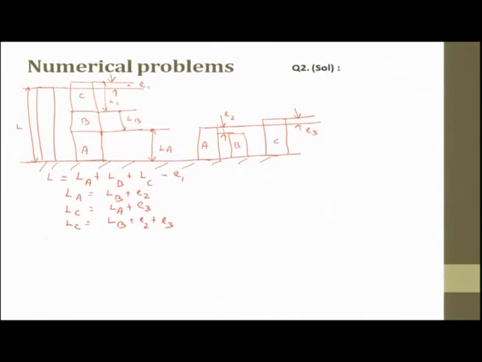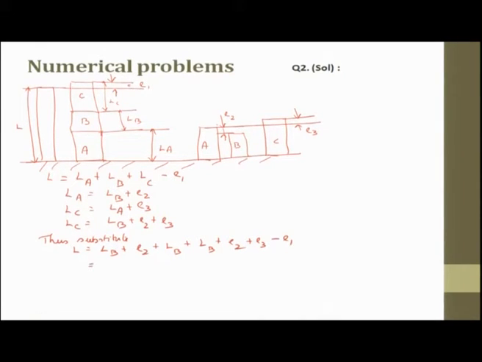Now, when you substitute each of these, we get L equal to LB plus E2 plus LB plus LB plus E2 plus E3 minus E1.